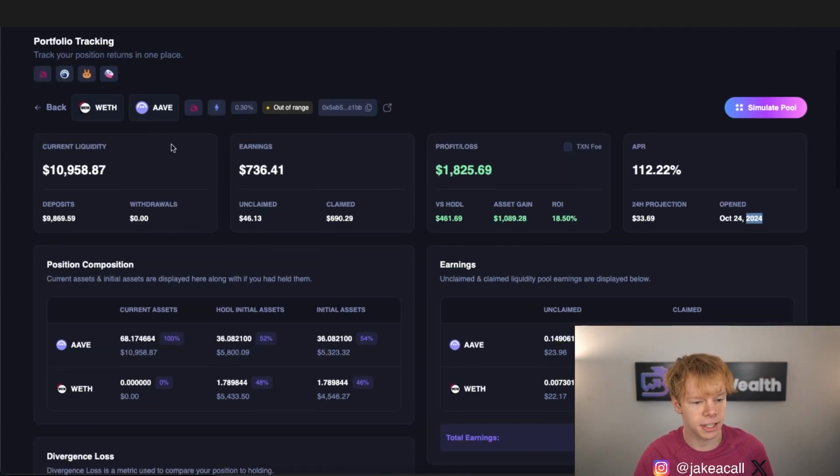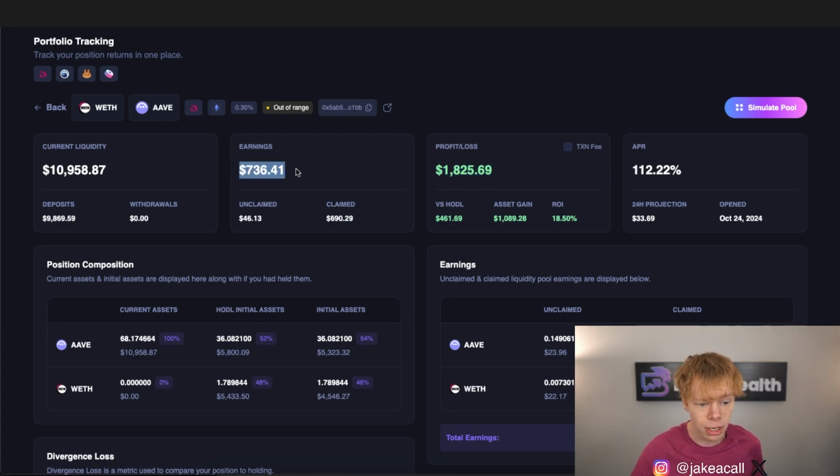With that being said, in this Ethereum to Aave position, I'm not in a horrible position, I'm in a decent position. And here's why. I deposited $9,869 into this pool. I currently have $10,958. I also have a total of $736 of earnings. Of that, I've claimed about $690 of those earnings. That puts me at a $1,825 profit for this position.